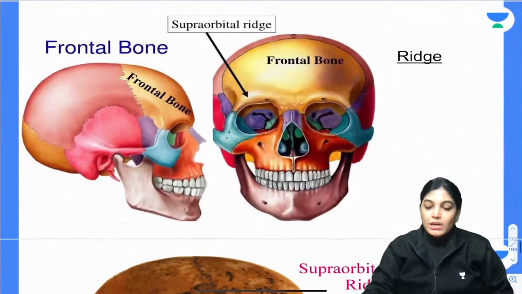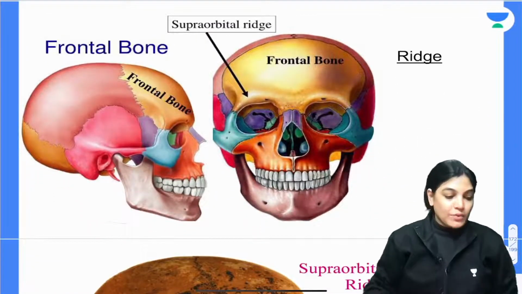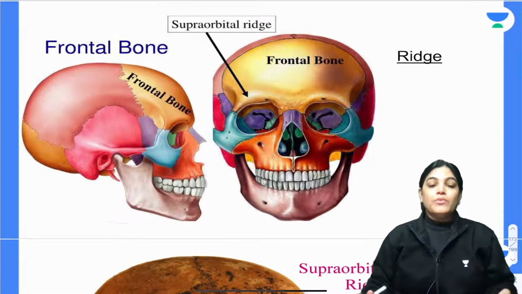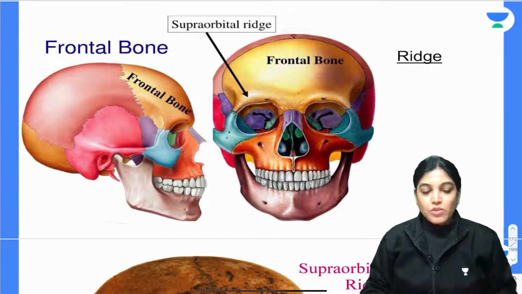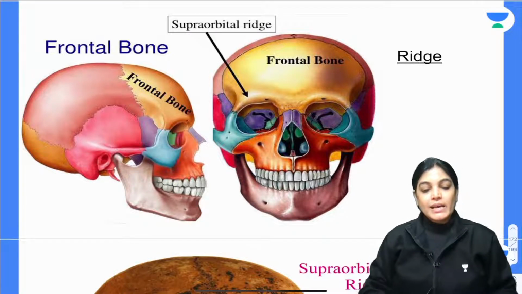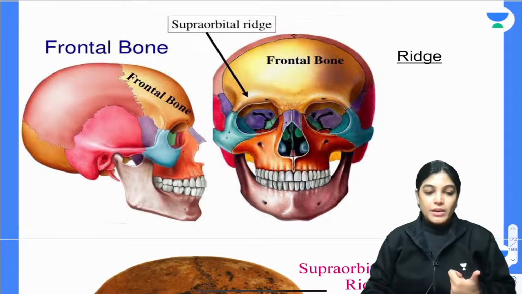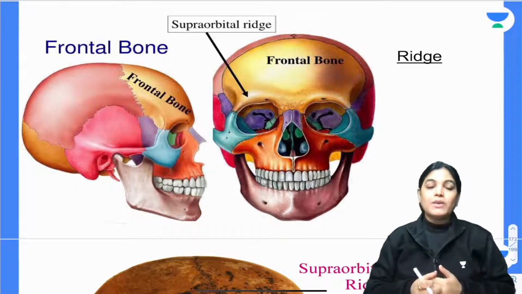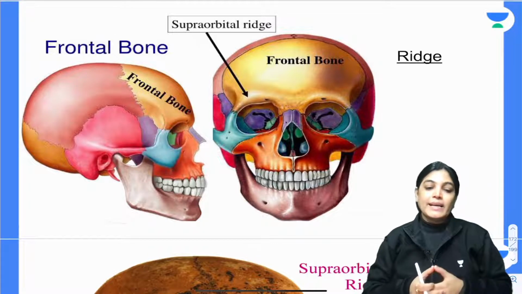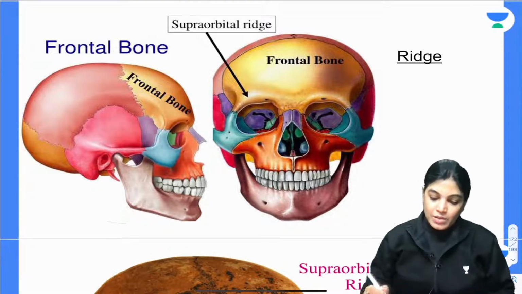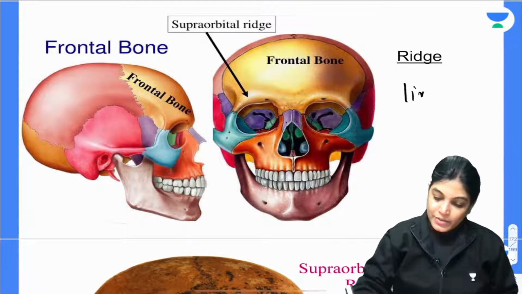Now, the next important point which you have to understand is ridge. What do you mean by the word ridge? When I am using the word ridge in osteology, it means a linear elevation which is usually rough. It is usually not very smooth but rough. So it is a linear elevation.